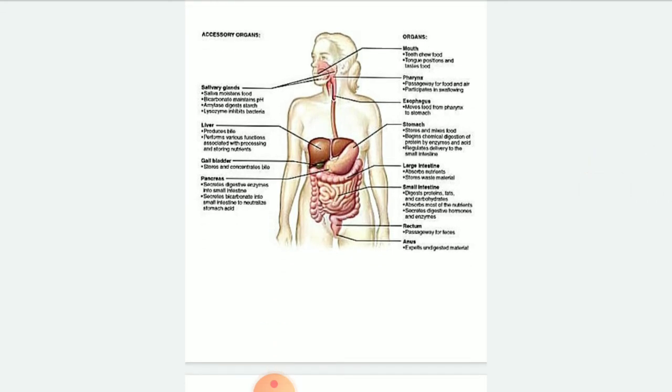The next one, accessory organs. Here in the accessory organs, what is given is the mouth. As you people know, in the mouth we have the teeth and saliva. With the help of teeth, the food is chewed up, and with the help of the saliva, they provide moisture. And it consists of the salivary gland, which has different enzymes, especially salivary amylase.